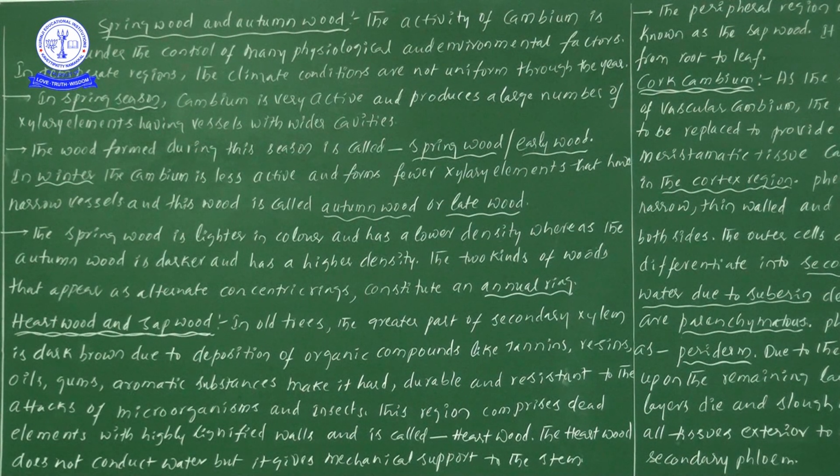In the spring season xylem members are very active because of the activeness of cambium. So xylem elements or vessels are formed with wider lumen or wider cavities.